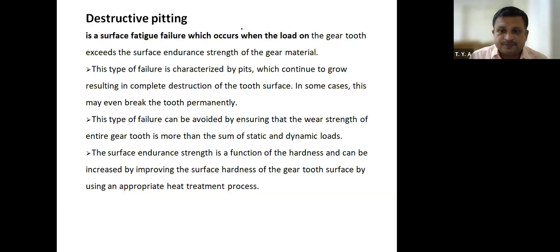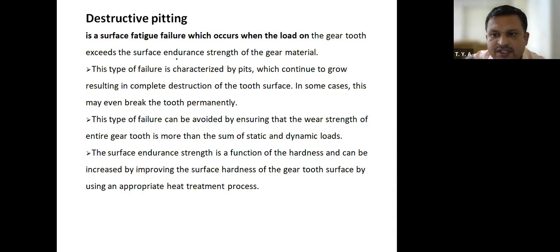Therefore, destructive pitting is a surface fatigue failure which occurs when the load on the gear tooth exceeds the surface endurance strength of the gear material.